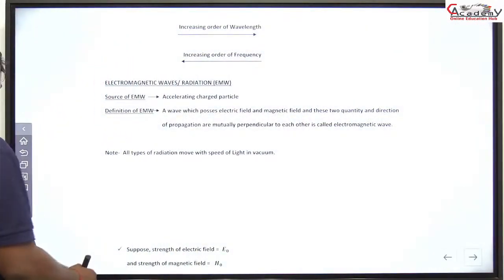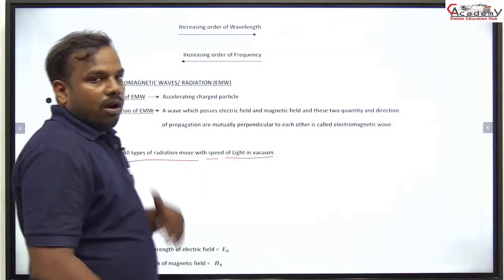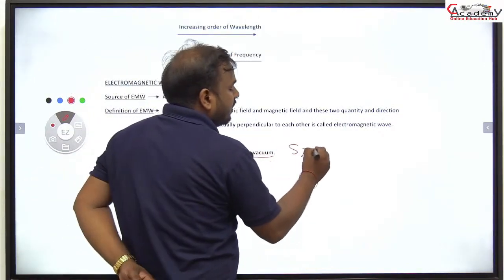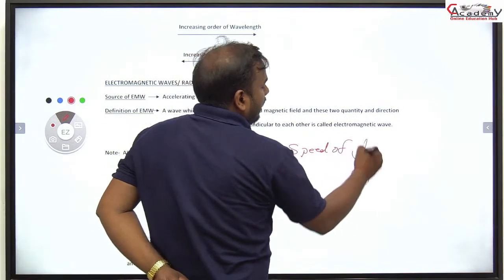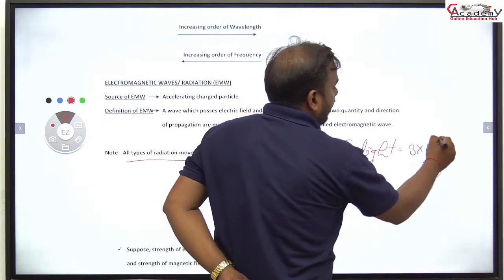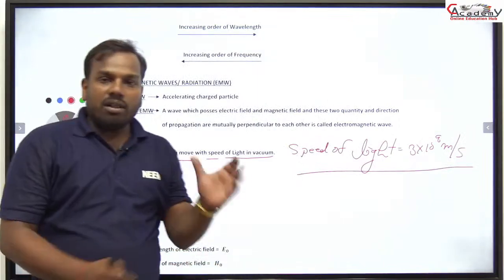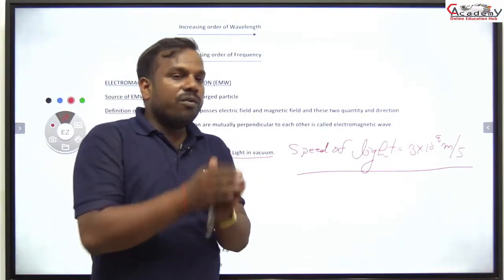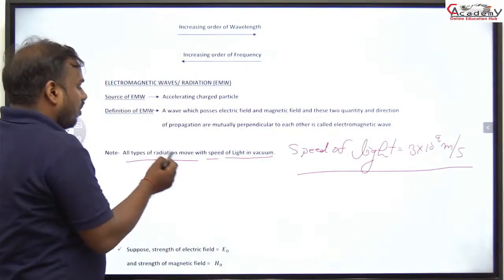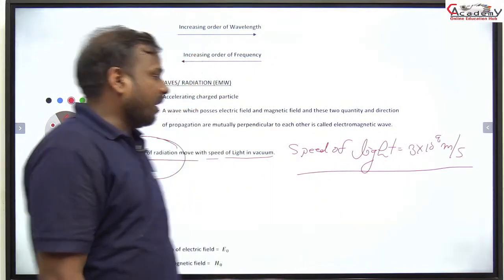One thing more: all types of radiation move with the speed of light in vacuum. What is the speed of light here? Speed of light is 3 into 10 power 8 meter per second, and all the radiation, means all the colors, move with the speed of light. All the disturbances move with the speed of light in vacuum. Is that clear?